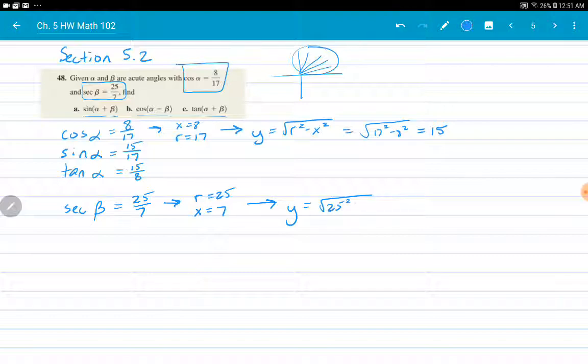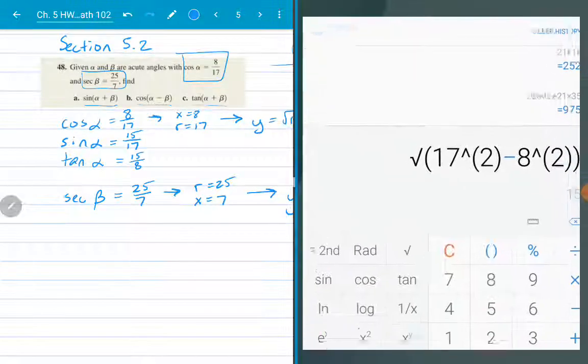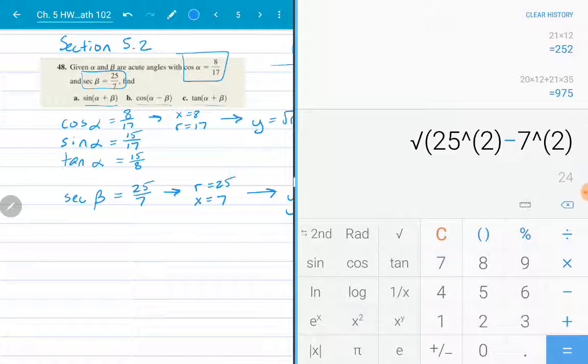So that's 25 squared minus 7 squared, which again, I'm going to use a calculator for. Close the square root, and I get 24.